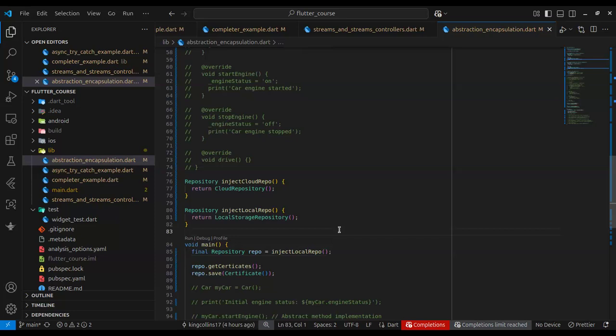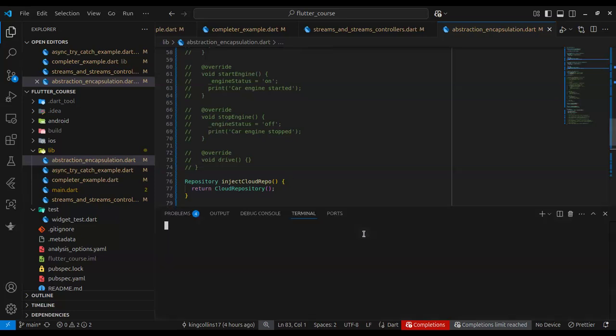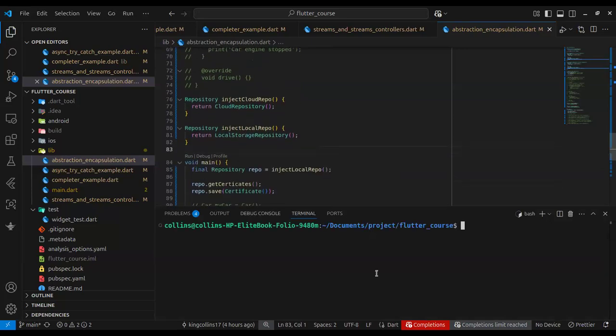It is through something called dependency injection. You inject the dependency. Okay. In this injection function, here we have a function that injects a cloud repository as a repository. And we have one that injects a local repo as repo. Can you see it? Yeah. Okay, wonderful. So the main function doesn't really care whether it's local or cloud. But what the dependency injection function does is it gives us a concrete implementation.